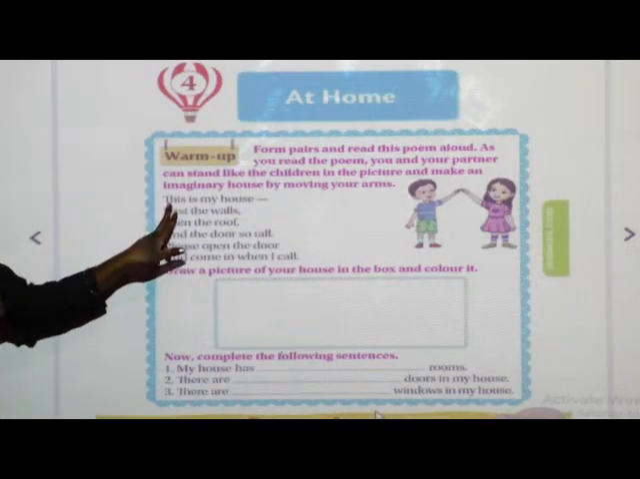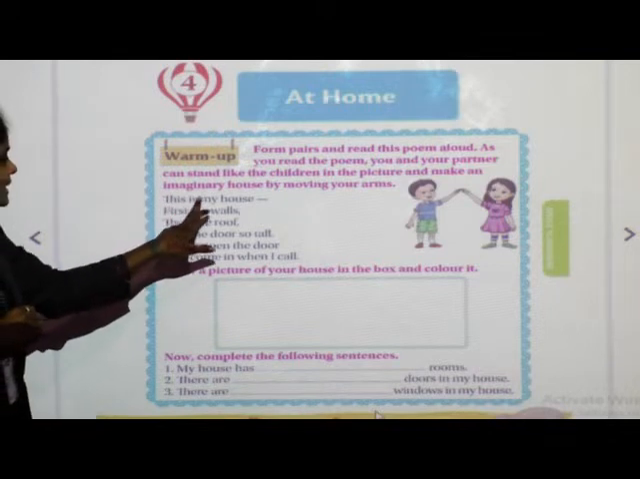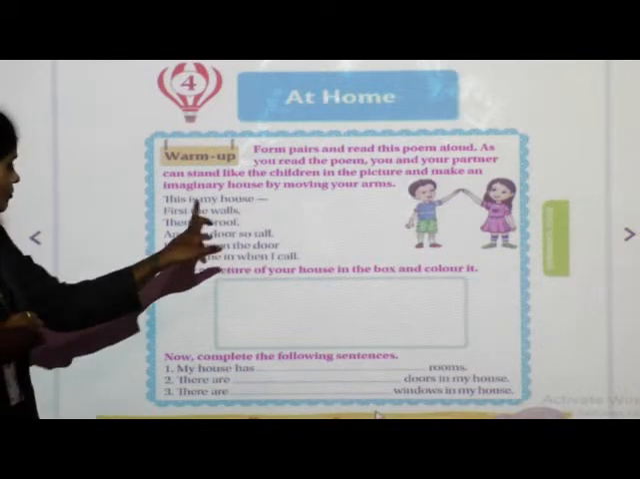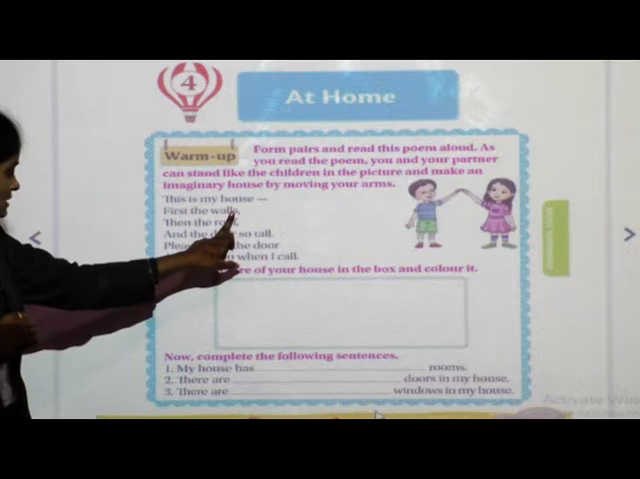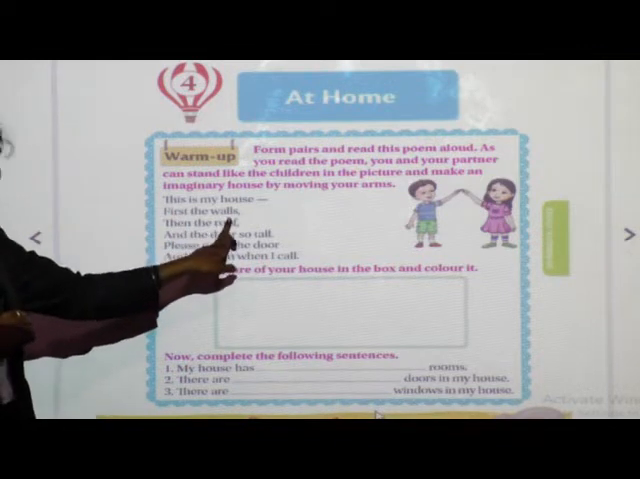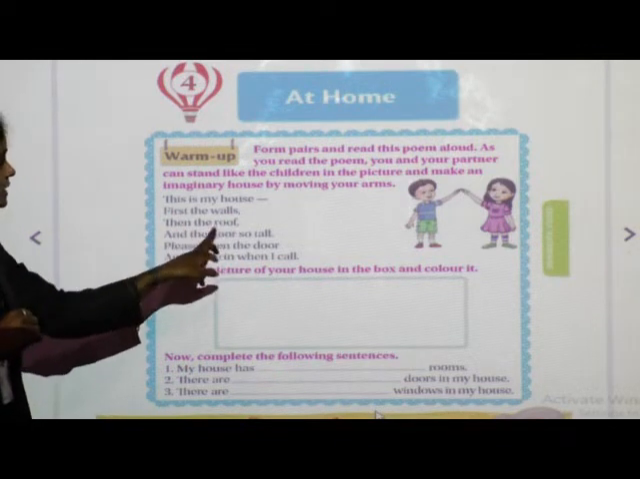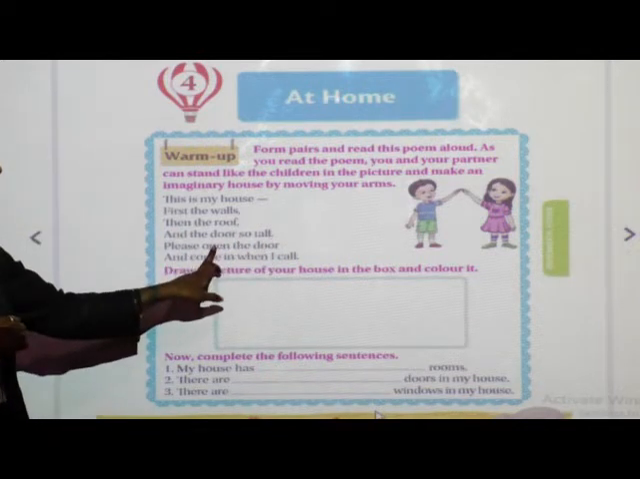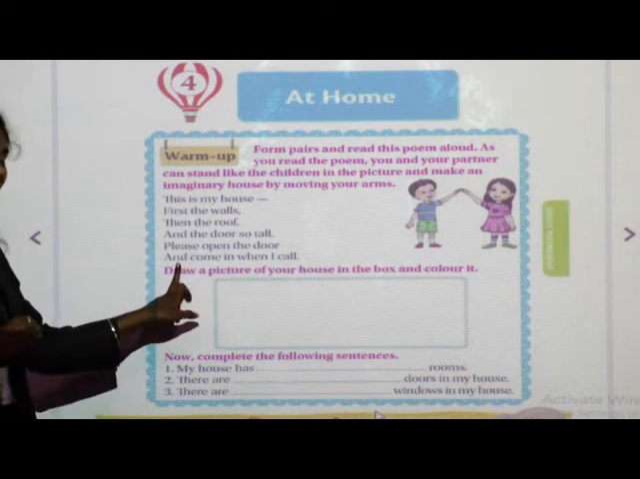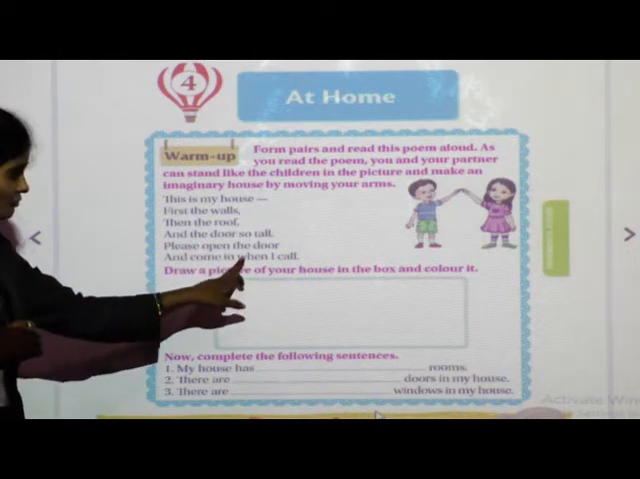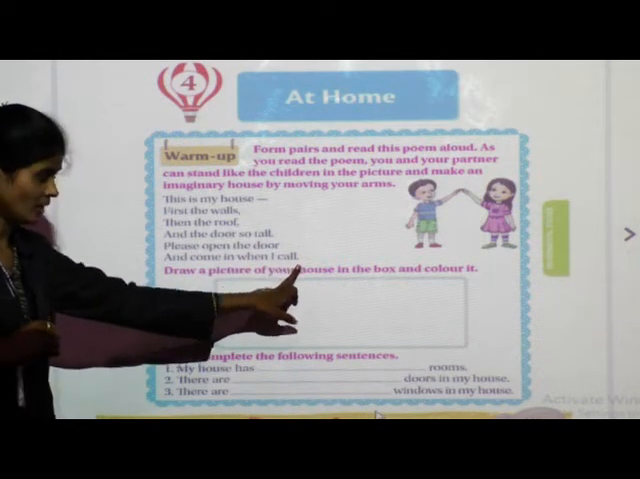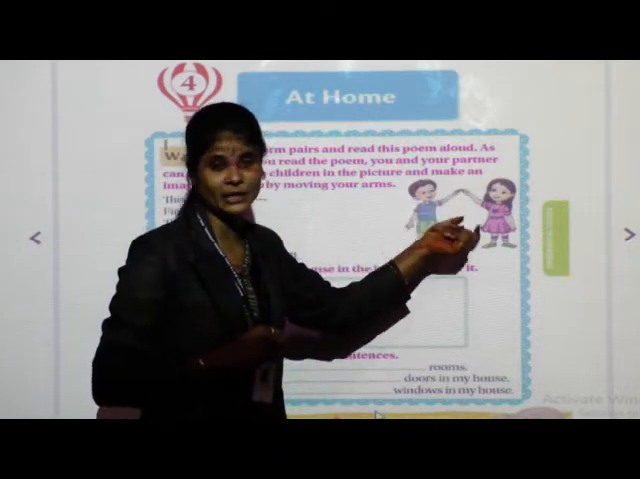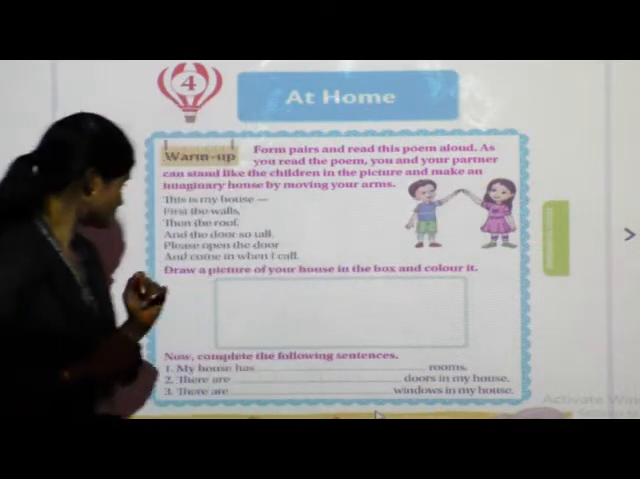Now see, this is the poem. This is my house. First the walls, then the roof, and the door so tall. Please open the door and come in when I call. Like this you have to make your imaginary house.